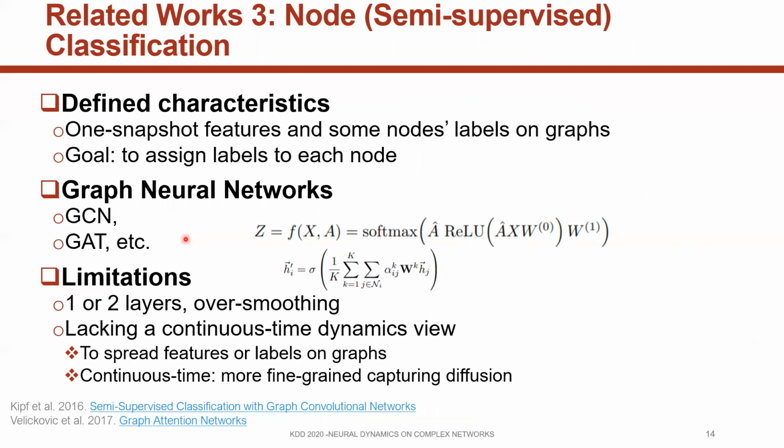The limitations are that graph neural networks usually have one or two layers and they suffer from over-smoothing when models are deep. They lack the view of continuous time dynamics. By explicitly capturing continuous time dynamics, spreading features and labels on graphs, we can get more fine-grained GNN models to capture diffusion.